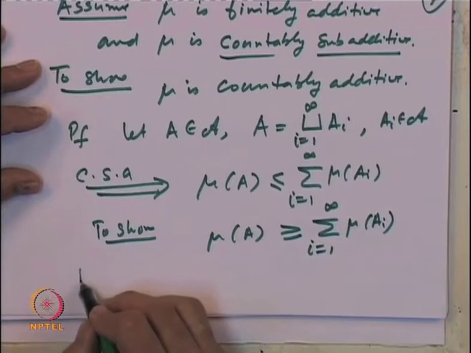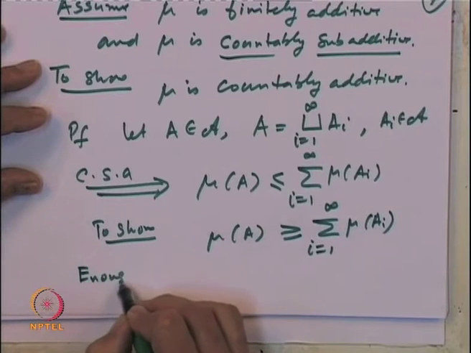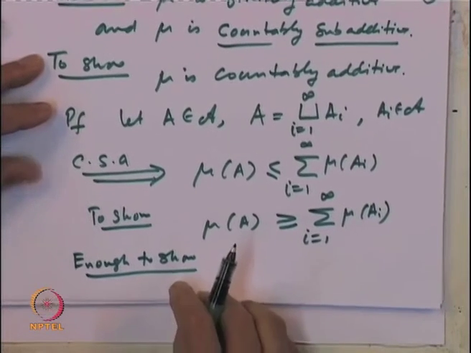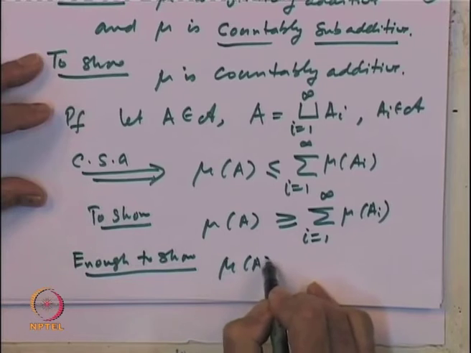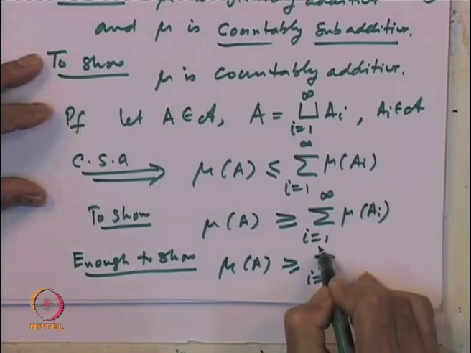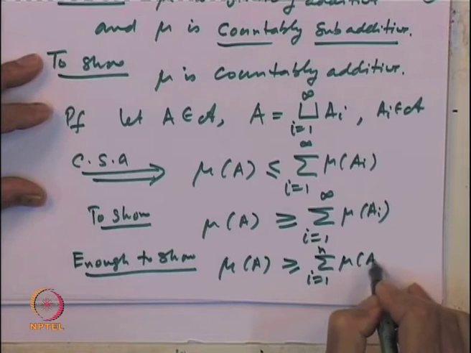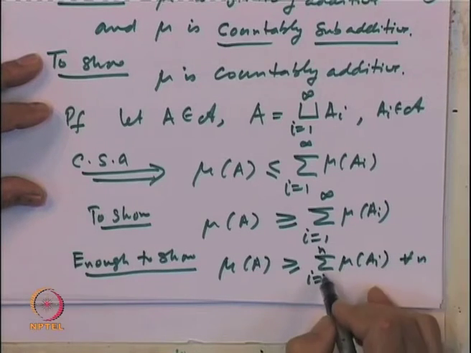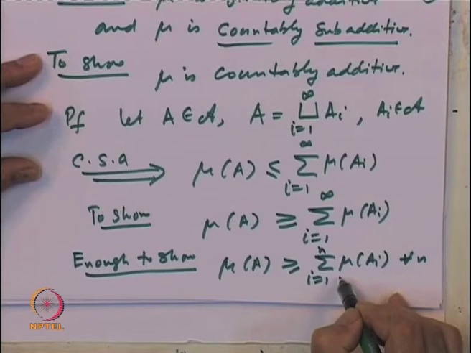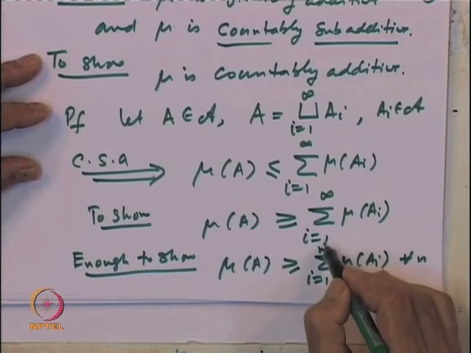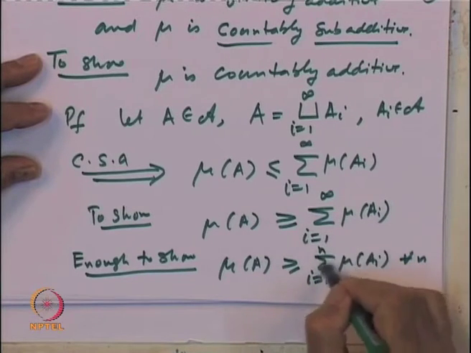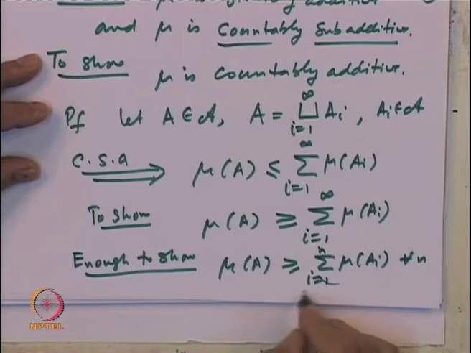To show this, it is enough to show that mu of A is bigger than or equal to sigma i equal to 1 to n mu of A_i for every n. So, if we can show for every n that mu of A is bigger than or equal to this, then it also will be true for i equal to 1 to infinity, because this is nothing but the limit of these partial sums. So, this is enough to show.